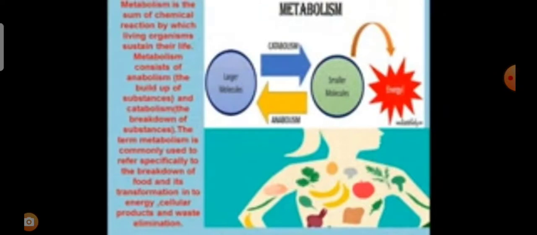Now we see metabolism. Metabolism is the sum of chemical reactions by which living organisms sustain their life. Metabolism consists of anabolism and catabolism. The term metabolism is commonly used to refer specifically to the breakdown of food and its transformation into energy, cellular products and waste elimination.